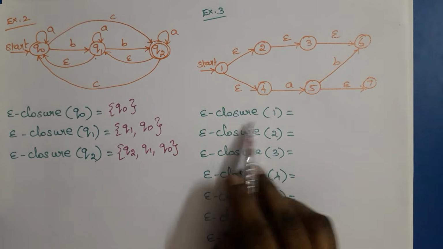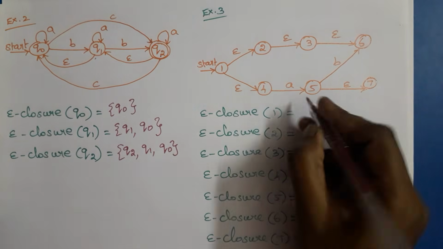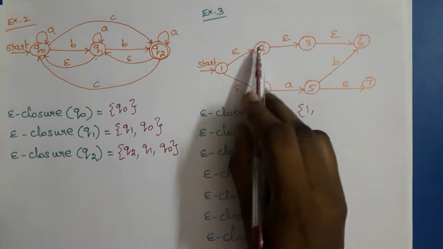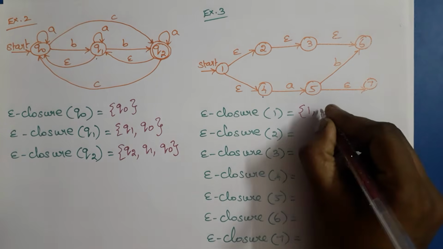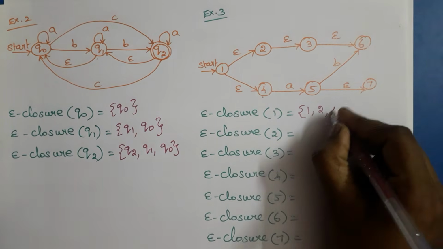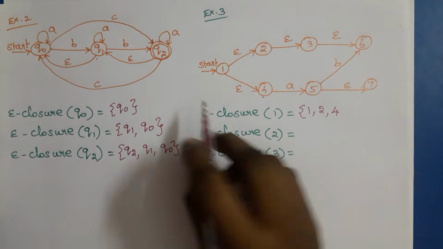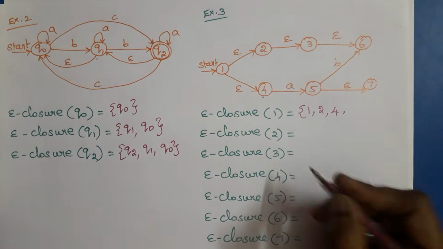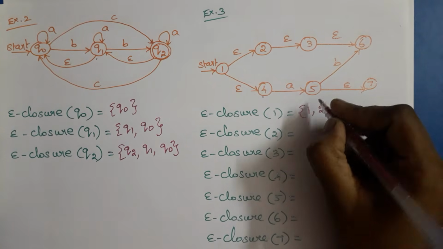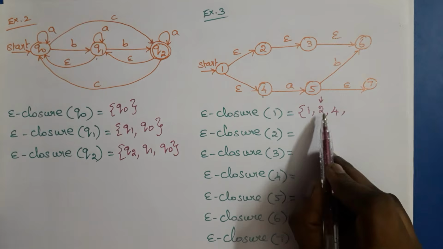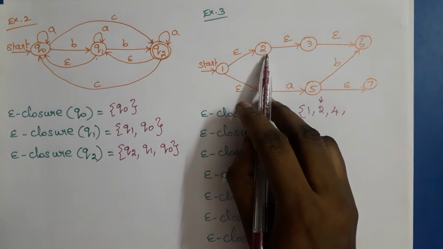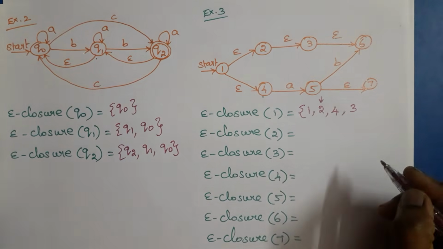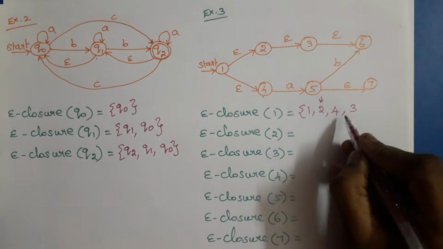So here, epsilon closure of 1. First we need to write 1. Then from 1 there are 2 epsilon transitions, so we need to include both the transitions, 2 and 4. From 1 we have to add 2 and 4. Now consider 2. From 2 there is an epsilon transition. It goes to state 3. So add 3. So now 2 is over.